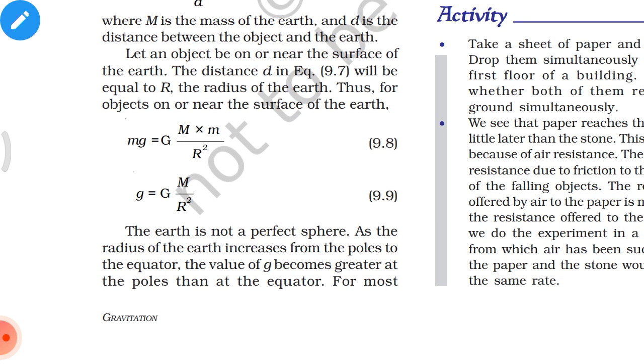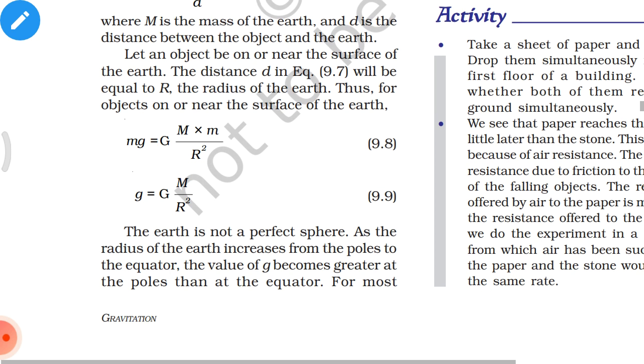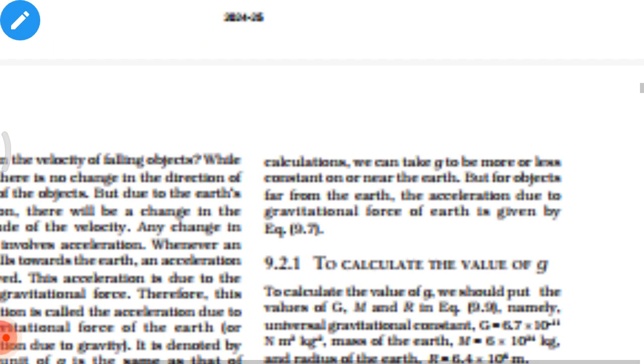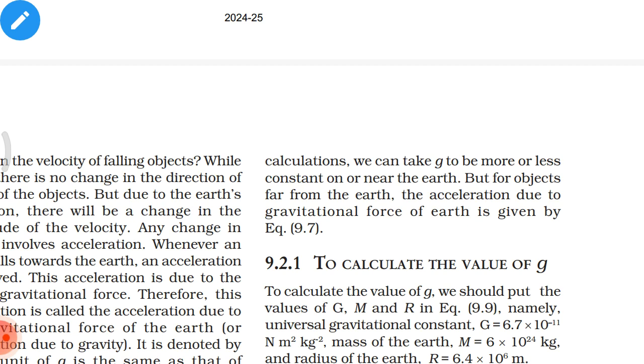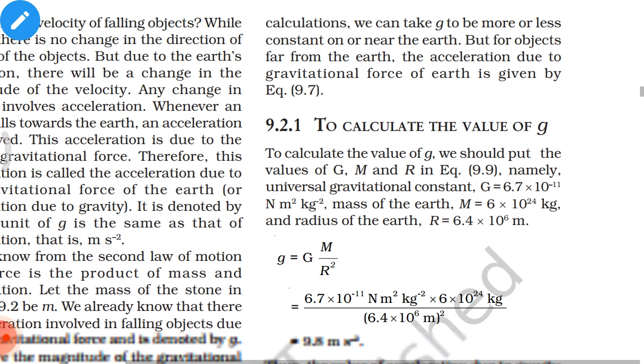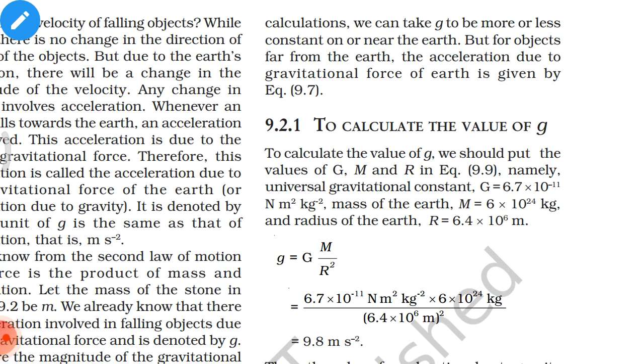The Earth is not a perfect sphere. As the radius of the Earth increases from the poles to the equator, the value of g becomes greater at the poles than at the equator. For most calculations, we can take g to be more or less constant on or near the Earth, but for objects far from the Earth, the acceleration due to the gravitational force of the Earth is given by the equation 9.2.1.